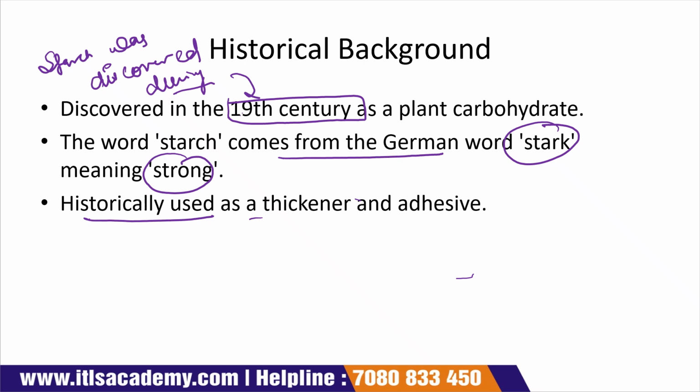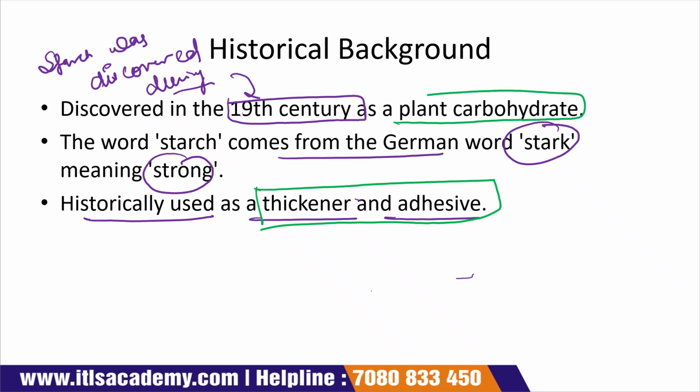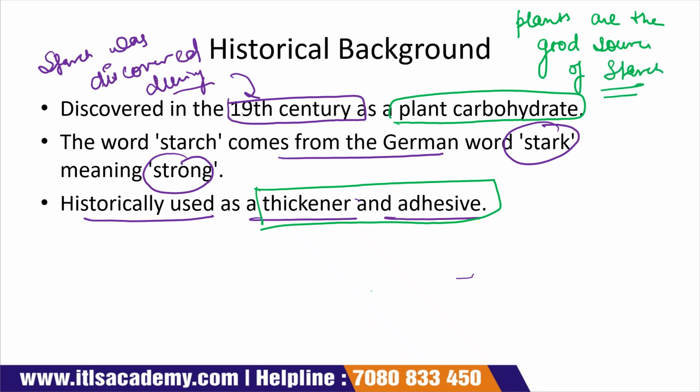Historically it was used as a thickener and adhesive. Okay, and it was discovered as a plant carbohydrate, which means that plants are a good source of starch. This is very important.